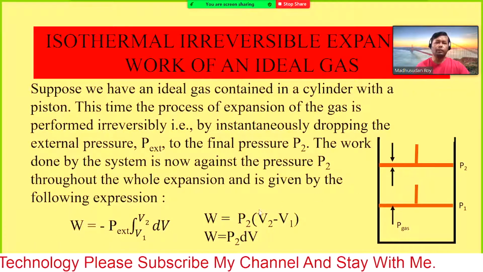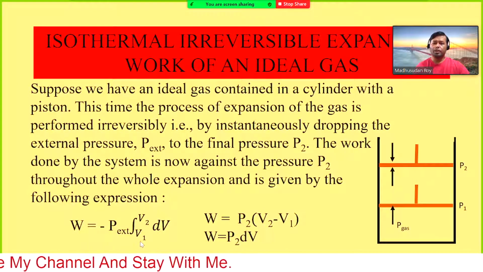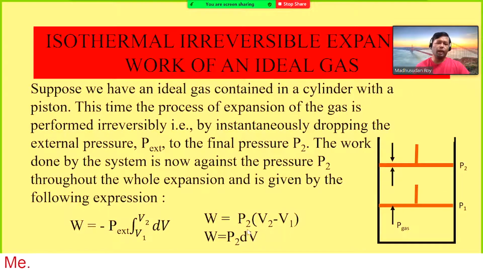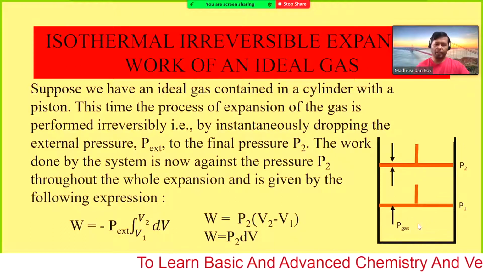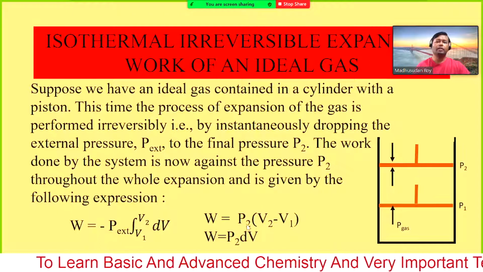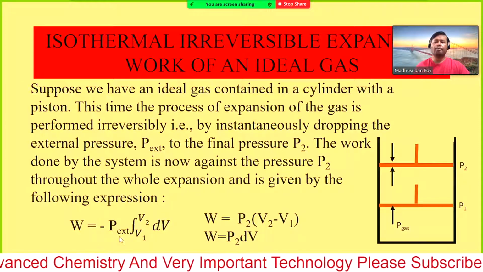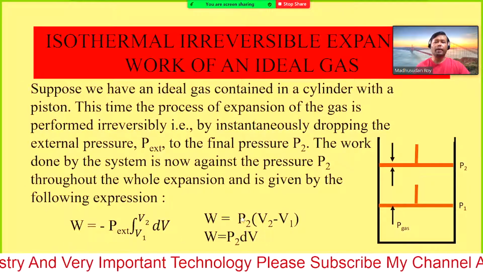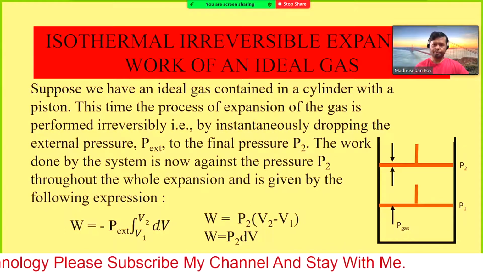Previously volume V1 was small and V2 is bigger. So W equal minus P external times V2 minus V1, with the external pressure P2.